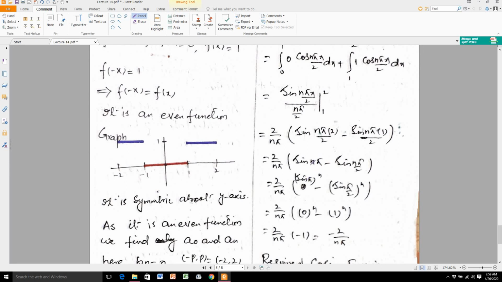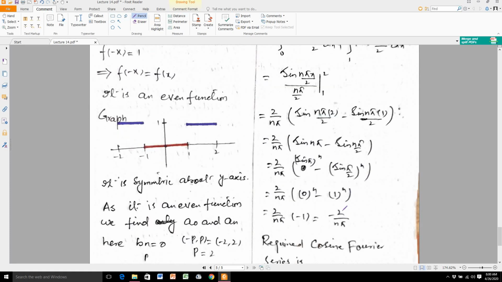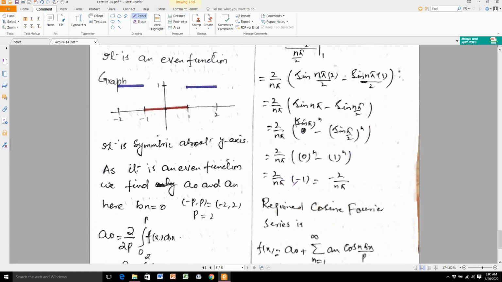By using De Moivre's theorem, I write it as sin pi whole raised to the power n minus sin pi over 2 whole raised to the power n. You know that sin pi is equal to 0, and sin pi by 2 is equal to 1 raised to the power n. So in this way, 2 over n pi into minus 1 is equal to minus 2 over n pi.